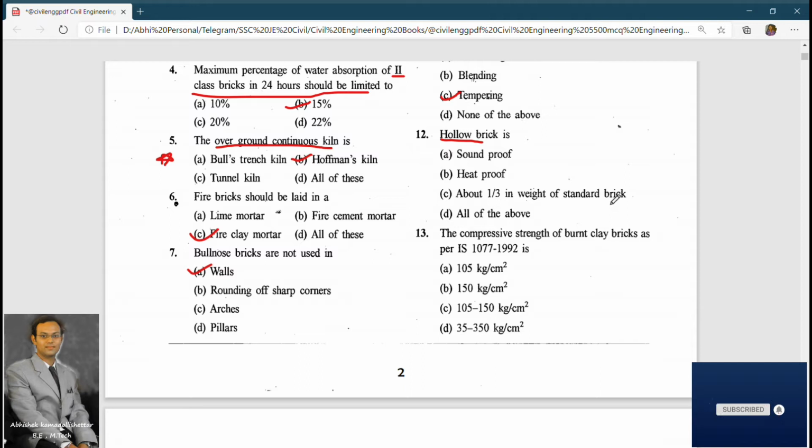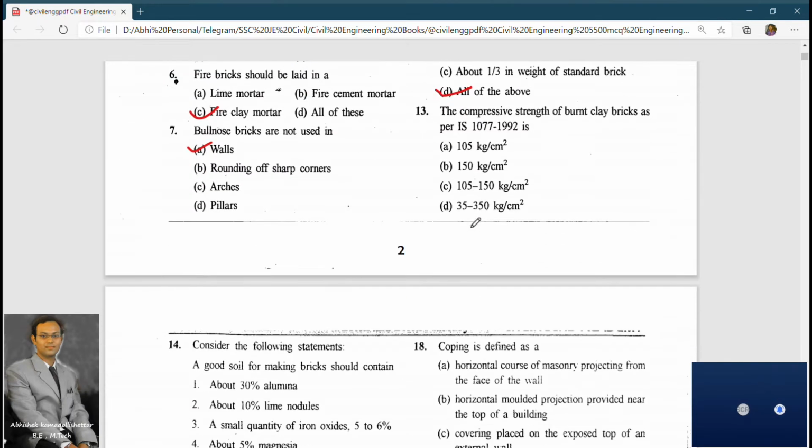Okay, that is also fine. So all of the above is the answer. Yes. Next one. So this is a static question.